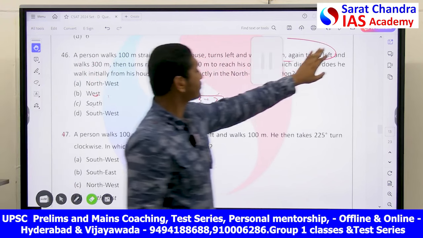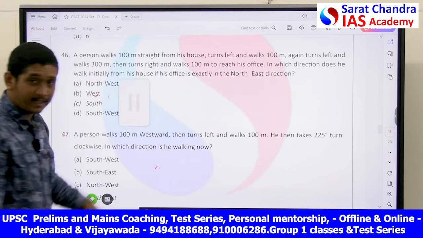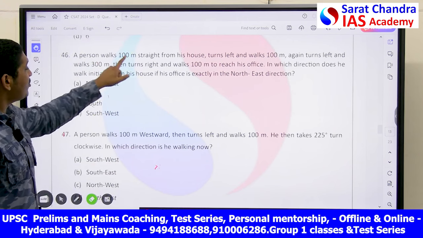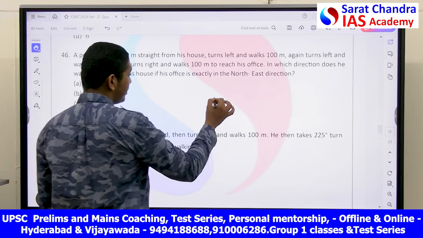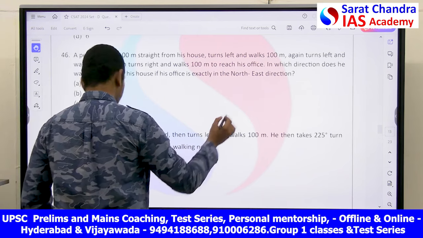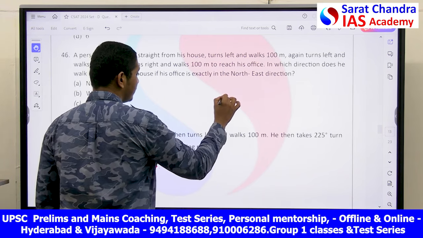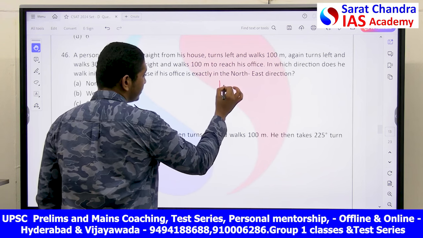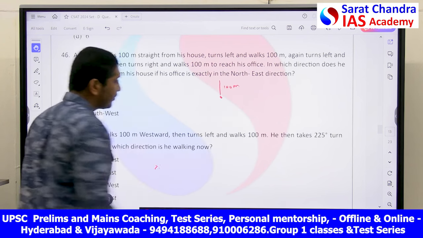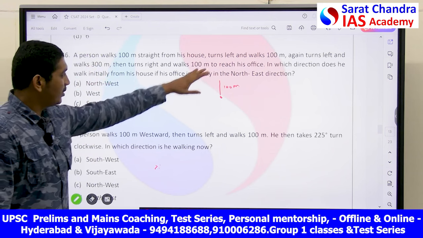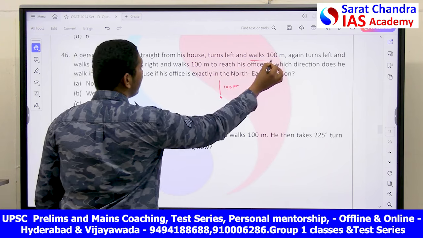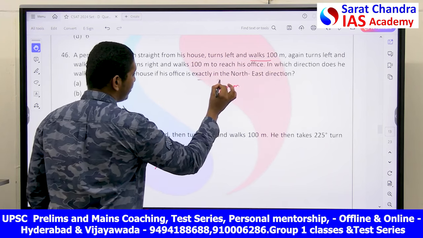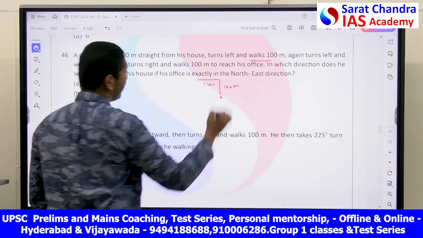See this. This is a direction test, very easy. A person walks 100 meters straight from his house. Let's say this is his house. From here he walked 100 meters. Okay, length you remember. And turns left. If I am walking like that, this will be my left, and walks 100 meters. Same length I will put here, 100 meters.